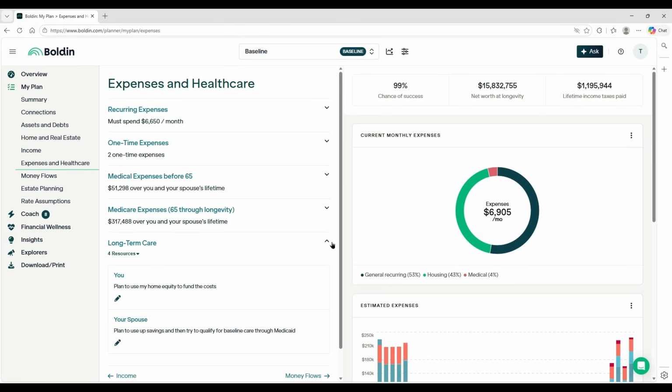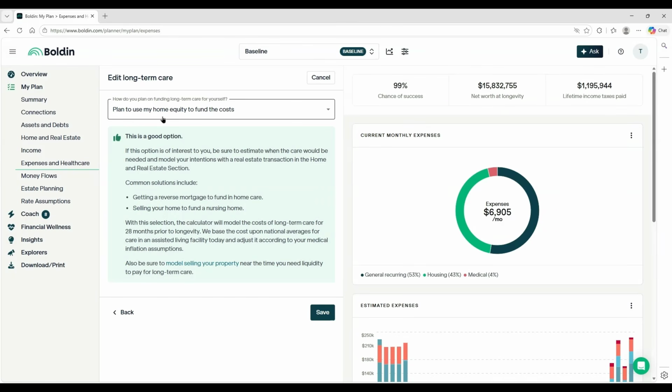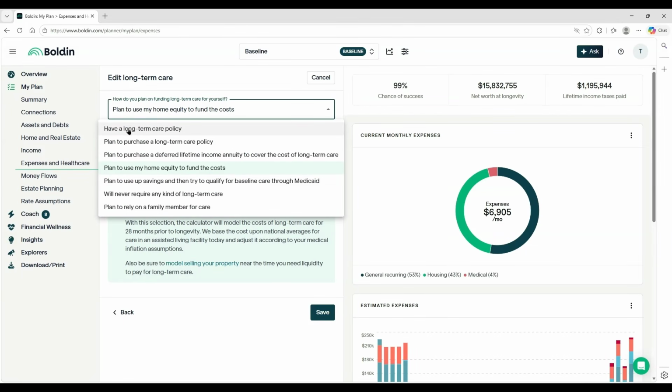But for long-term care, let's click on this. Now we've got a couple different items modeled out here. And what I want to point out to you is that Boldin does have some great tips that pop up right in plain view. And those are what I call the golden nuggets. So here, let's look at the first option, have a long-term care policy.